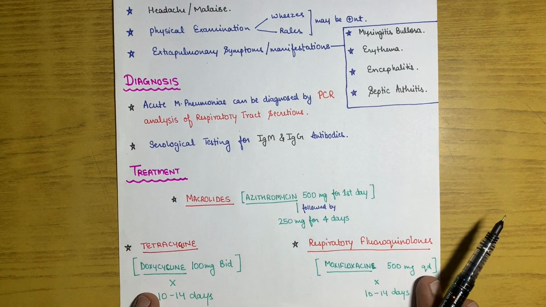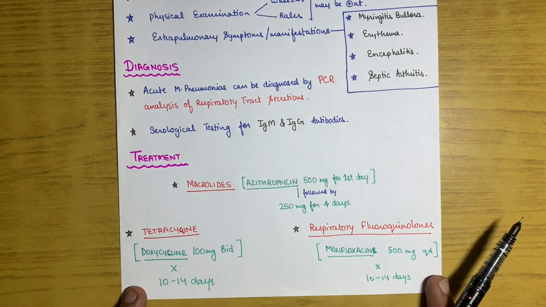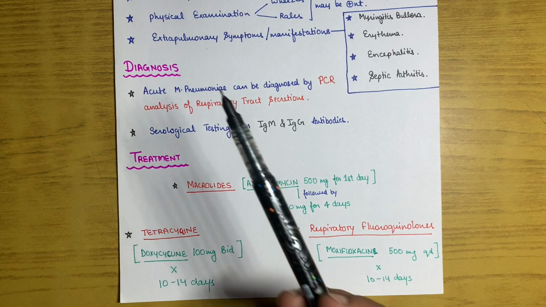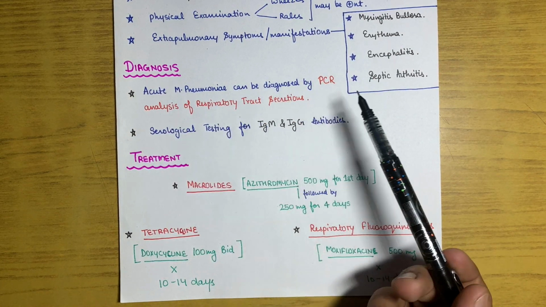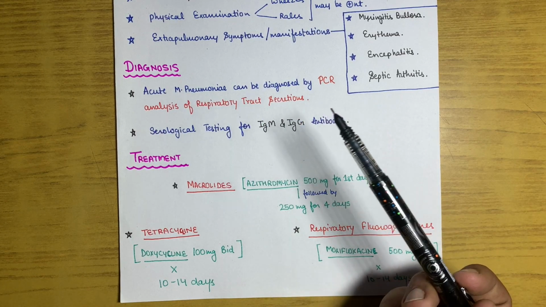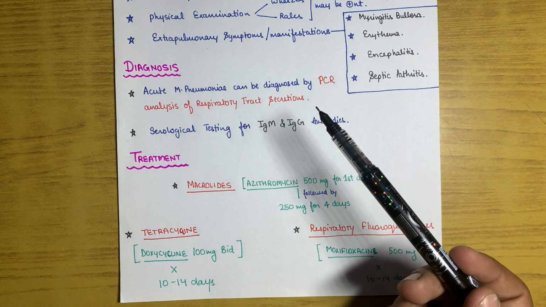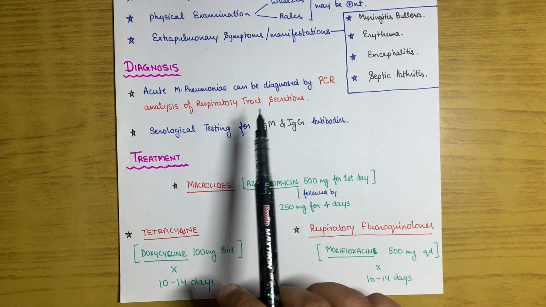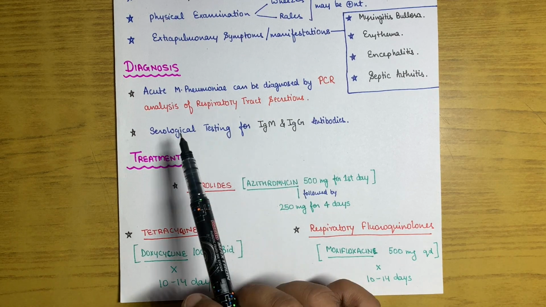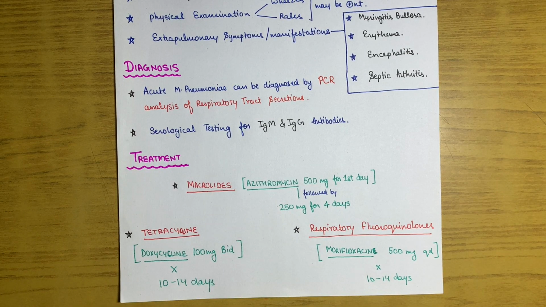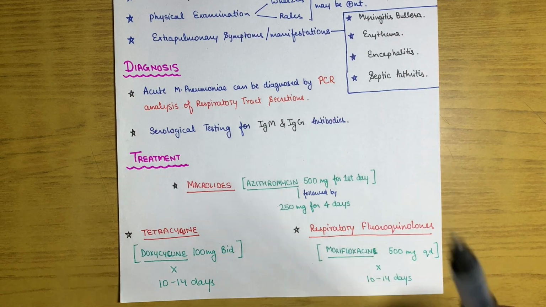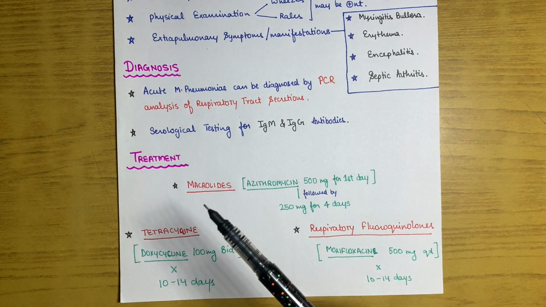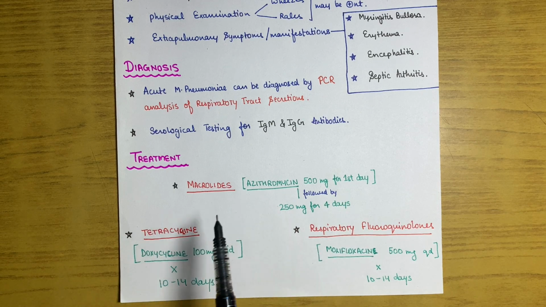Now coming to the diagnosis of Mycoplasma pneumoniae. Acute Mycoplasma pneumonia can be diagnosed by PCR analysis of the respiratory tract secretions. Not sputum, sorry, as sputum is not produced; we have to analyze the secretions. Serological testing for IgM and IgG antibodies can also be done in the case of Mycoplasma pneumoniae. What is the treatment? The first line of treatment will be macrolides.